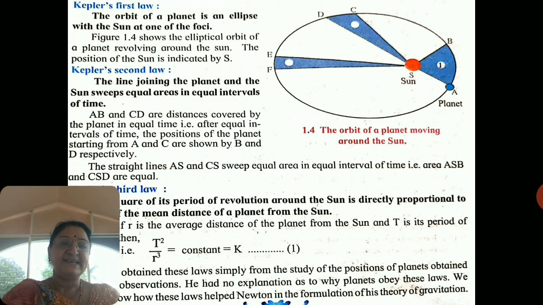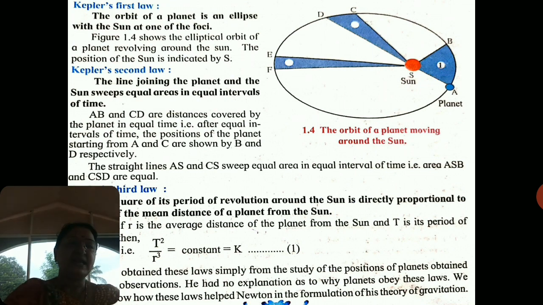Suppose small t is the time taken by the planet to reach from A to B. In the same time, the planet covers the distance C to D. In the same time, it covers the distance E to F, because it covers equal area in equal intervals of time.